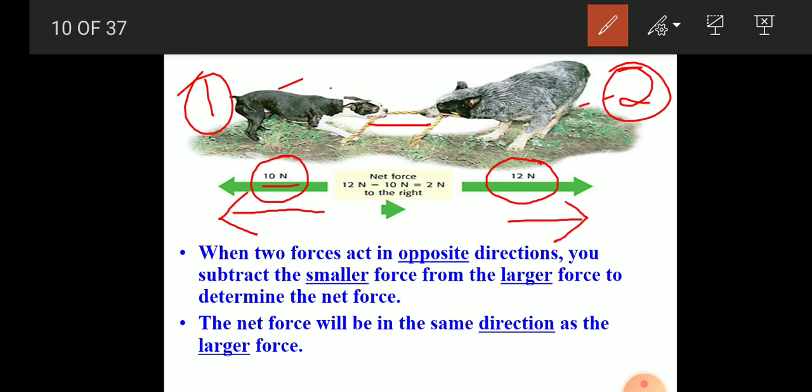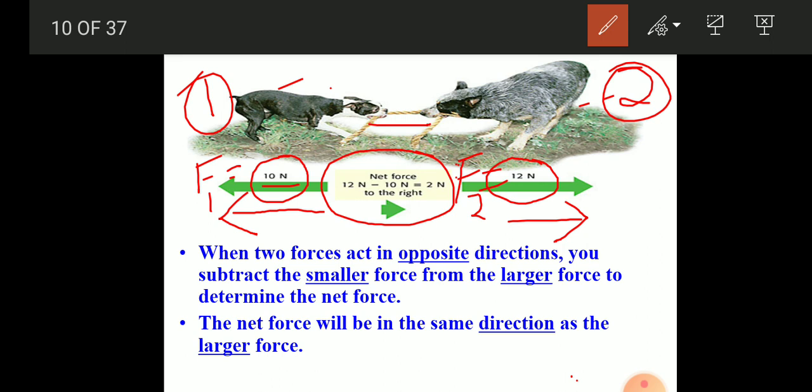So F1 is equal to 10 Newton and F2 is equal to 12 Newton. Therefore, when two forces act in opposite directions, we subtract the smaller force from the larger force to determine the net force. So the net force becomes F2 minus F1, where the magnitude of the second force is more than the first one.